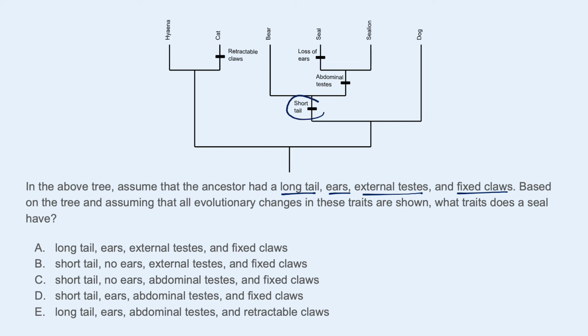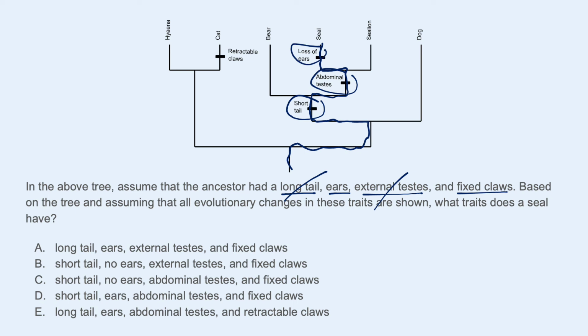Along the way, we get a short tail, so that breaks the ancestral long tail. Abdominal testes breaks the ancestral trait. So this is an evolution, a change in the ancestral trait along that branch. And this is the branch that leads from the ancestor to the organism of seal.